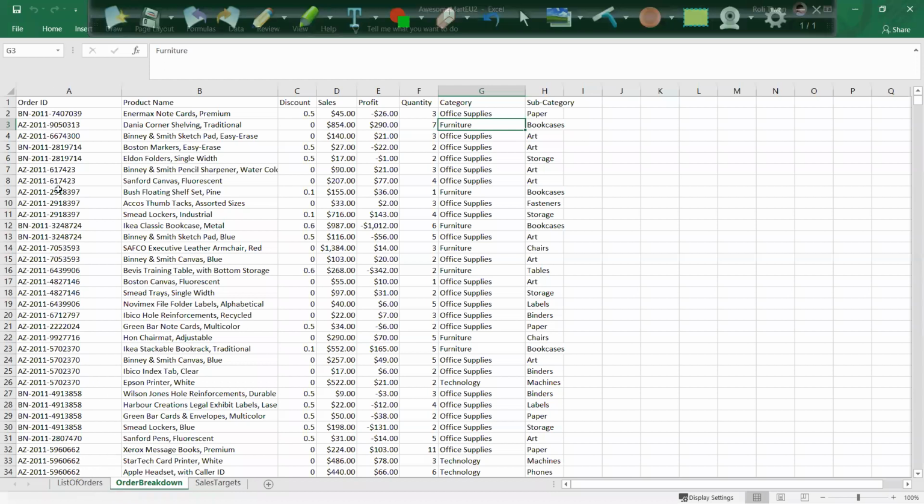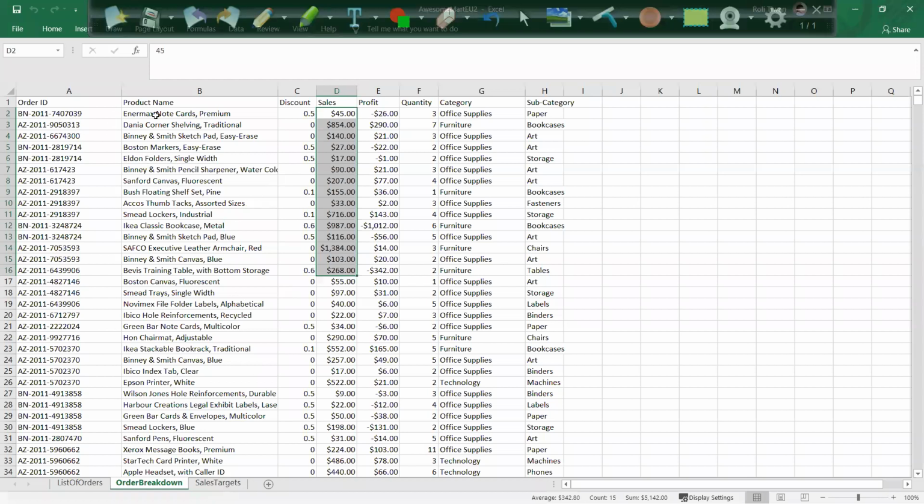Order ID, order ID. I will join this table with this table to get the sales details. And then I will aggregate this to compare with the sales target.